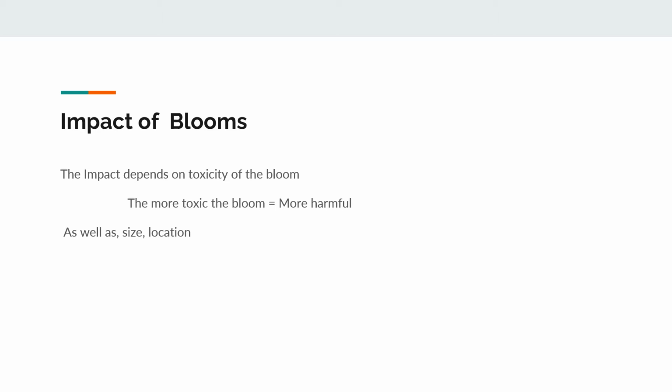Algae blooms are harmful to the environment around. The impact of blooms depends on the toxicity of the bloom. The more toxic the bloom is, the more harmful it is, as well as size and location.